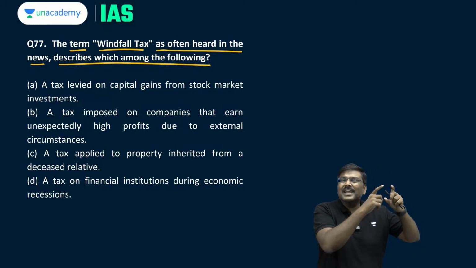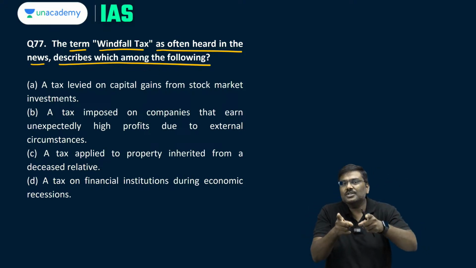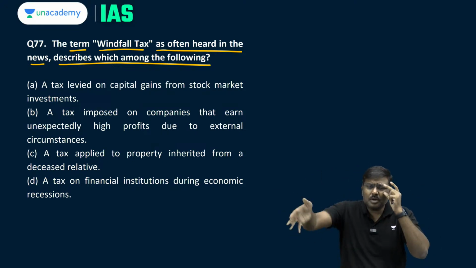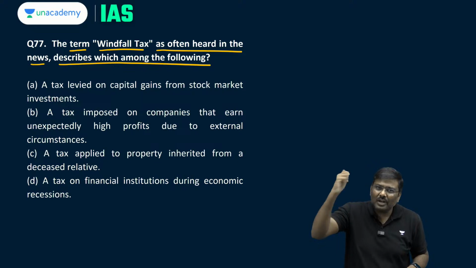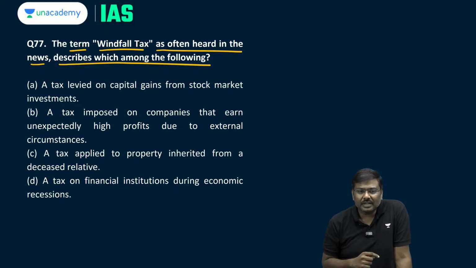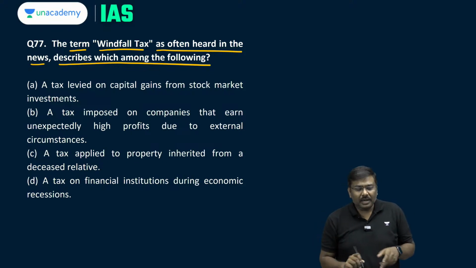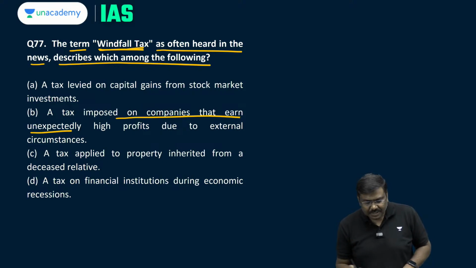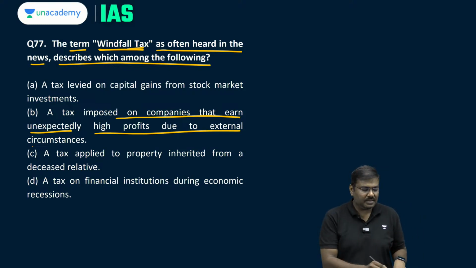So, because of a certain external event, you as an oil company are making a huge amount of profit. It is not because of your policy. It is not because you are doing something. It is predominantly because of an external event. So, the argument is, it is a type of tax imposed on the companies that earn unexpectedly high profits due to external circumstances.